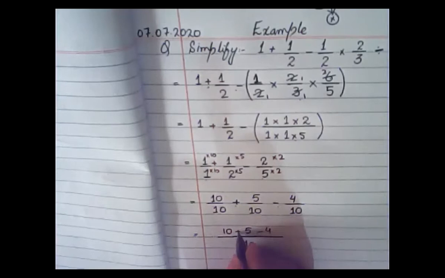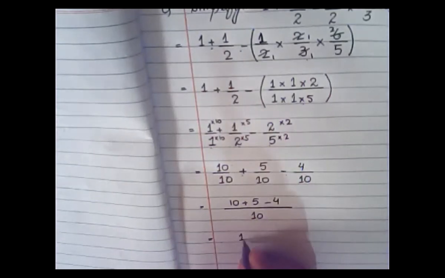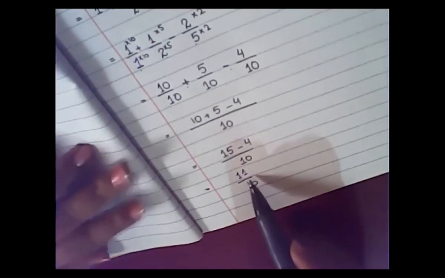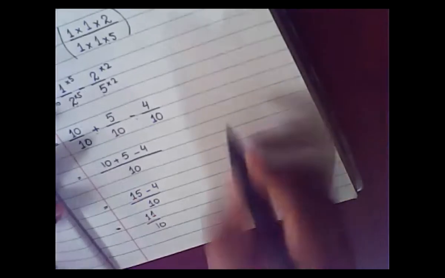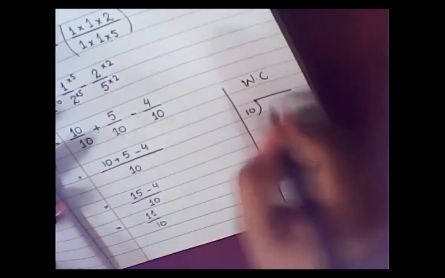So here 10 plus 5 minus 4. Next, 10 plus 5 will become 15, and 15 minus 4 upon 10, and then 15 minus 4 will become 11 upon 10. If you look here very carefully, 15 minus 4 will become 11 upon 10. This is an improper fraction. So what will you do? You will go into the working column and convert it into a mixed fraction.